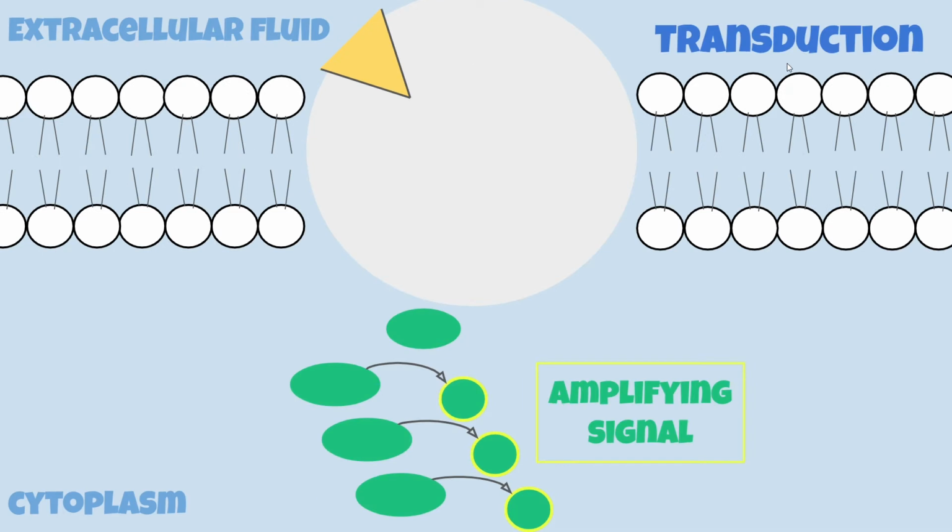The next stage would be transduction. This is where, once activated, the receptor can convert its signal into a cellular response. Here, there can be a cascade of molecular interactions that relay signals from receptors, ultimately amplifying the signal.